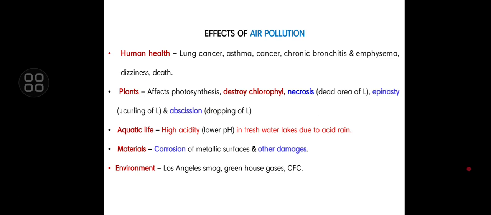The effect of air pollution is mainly on human health, plants, aquatic life, materials, and the environment. It causes lung cancer and asthma in humans. In plants it affects the photosynthesis process and destroys chlorophyll, causing diseases. Aquatic life is affected by high acidity in fresh water lakes due to acid rain, and materials suffer corrosion of metallic surfaces and other damage. So unwanted air also affects materials.